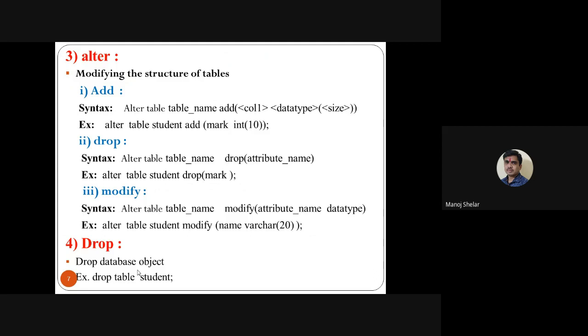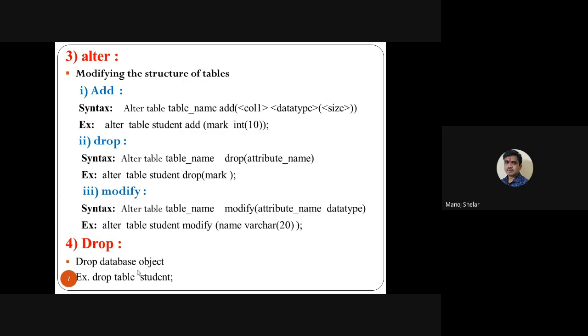Third command is the alter command. Alter command means modify the structure of the database object. So use the alter command. The alter command has three options. First one is the add option, then second is the drop option, third is the modify option.